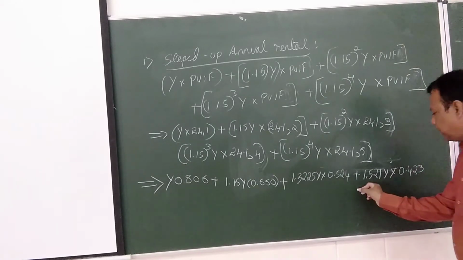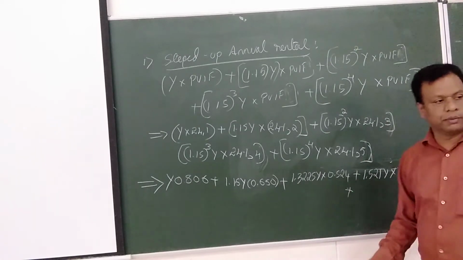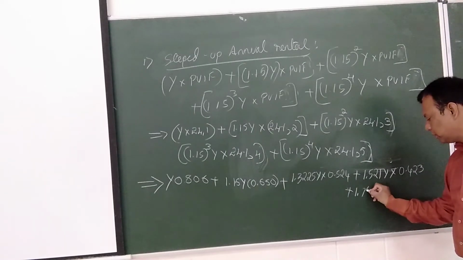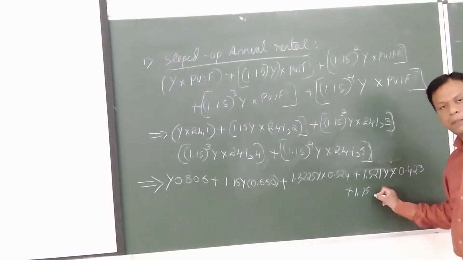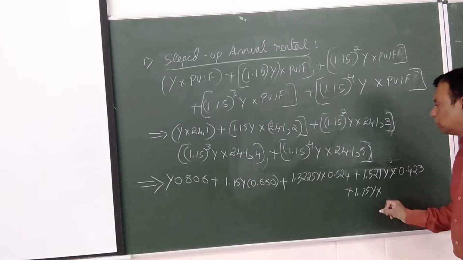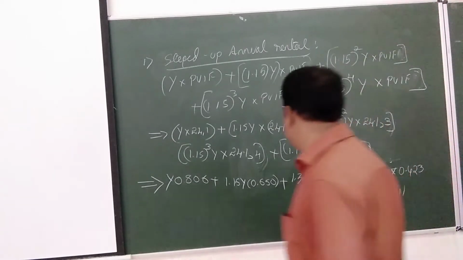Then the last one, 1.15 to the power 4, 1.75. Y into 24%, 5 years, is 0.341. Okay.